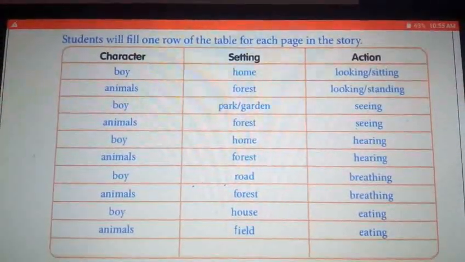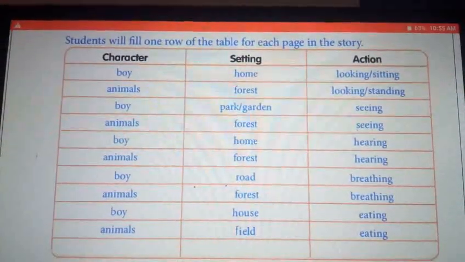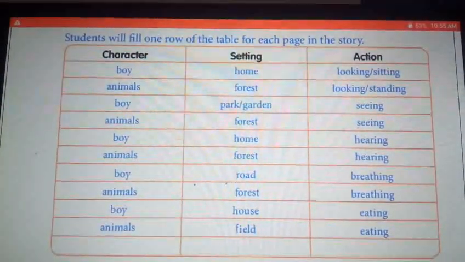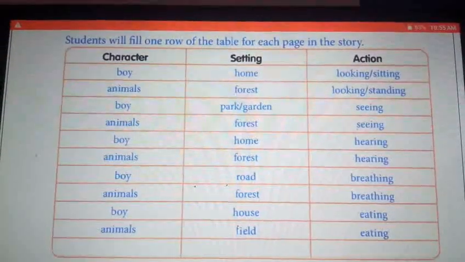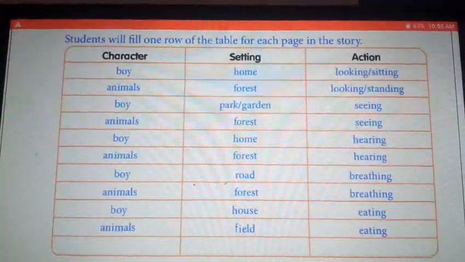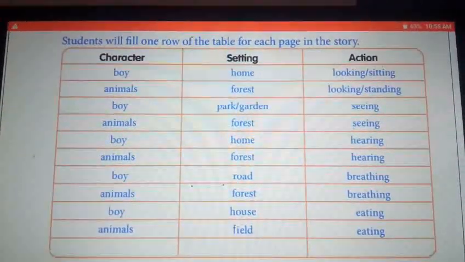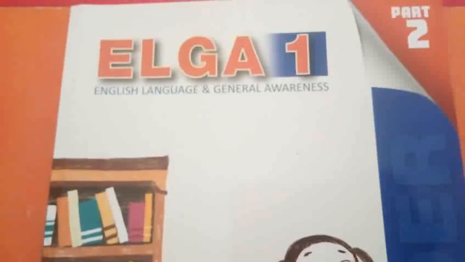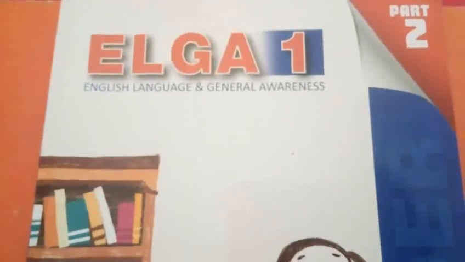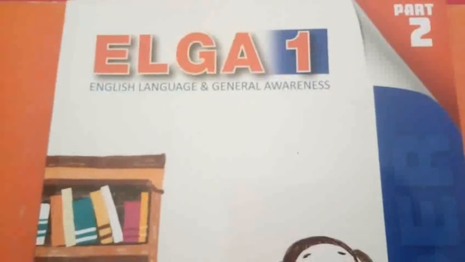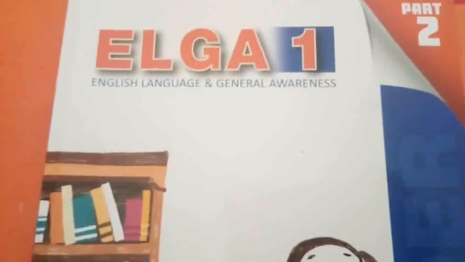Character and setting, action. Yeah, great, my dear children. If you are not complete, you will pause the video and then write the answers. Now shall we do that?